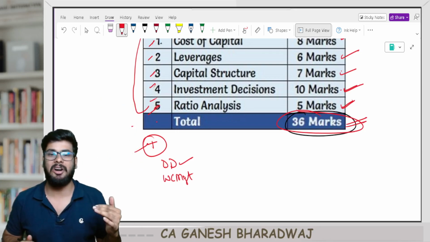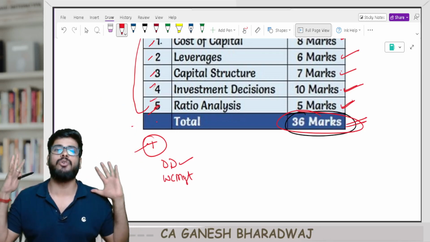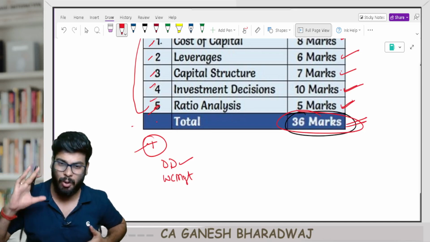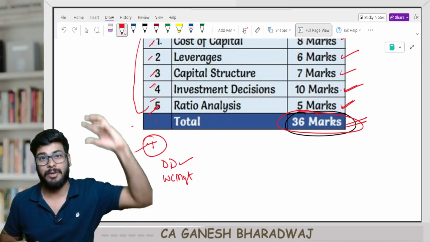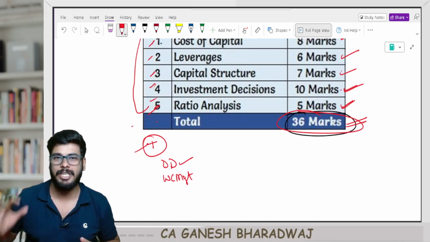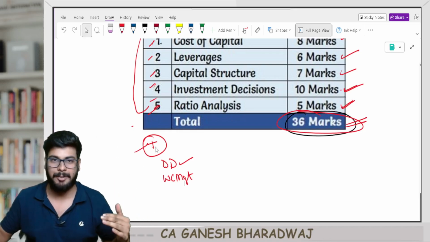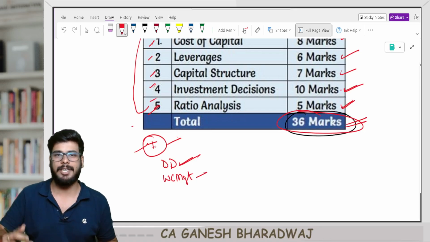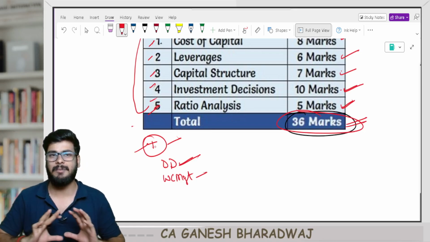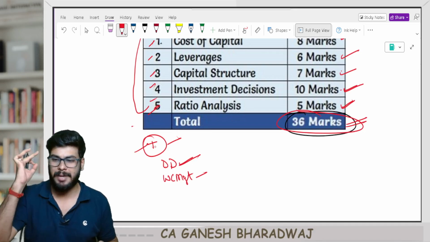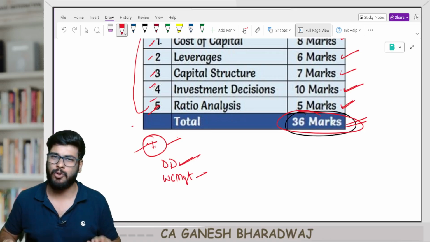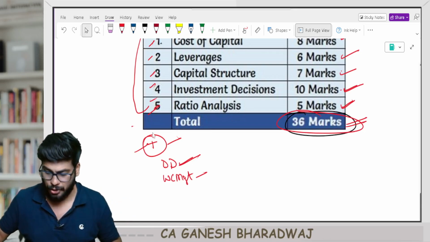Do it in the same order, so that if at all you don't have time, you will only be left with some areas which are fine, but at least you would have covered the top priority chapters. Always follow this sequence: the first 5 chapters, then the 2 theory chapters, and then dividend decisions and working capital management. This way, I'm telling you, you will be able to score the most marks by spending the least amount of time. 100% I can guarantee you this.